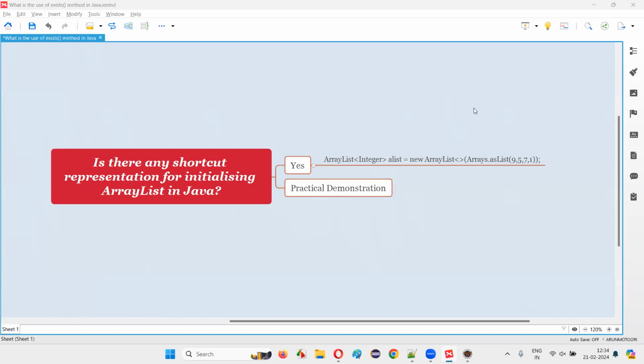Hello all. Welcome to this session. In this session, I'm going to answer one of the Java interview questions. That is, is there any shortcut representation for initializing an array list with elements in Java? The answer is yes.